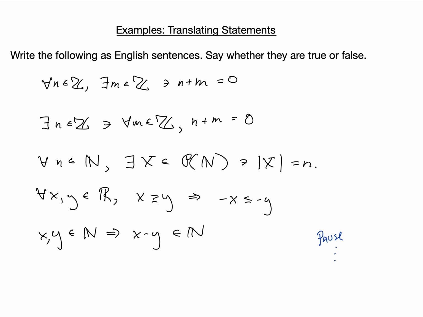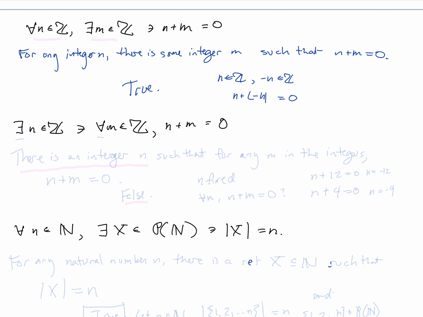So is that a true statement? If n is in the integers, then negative n is also in the integers. So n plus negative n is going to be equal to 0. Great. And if n happened to be 0, the opposite of 0 is just itself. So excellent. Yes, this is a true statement.